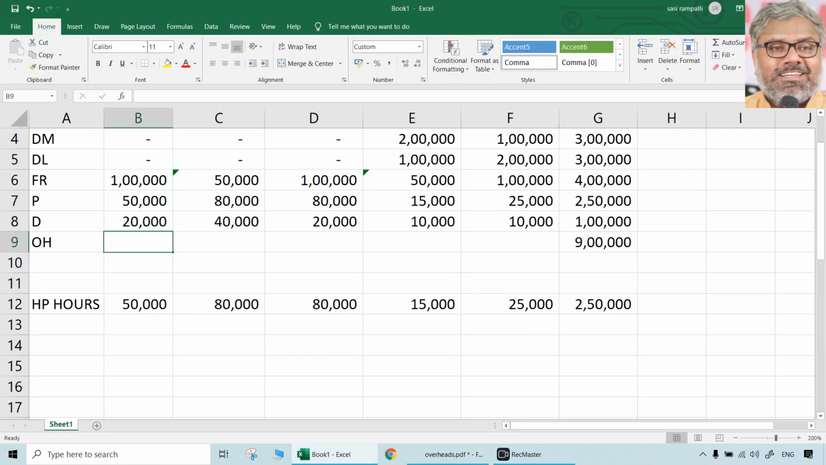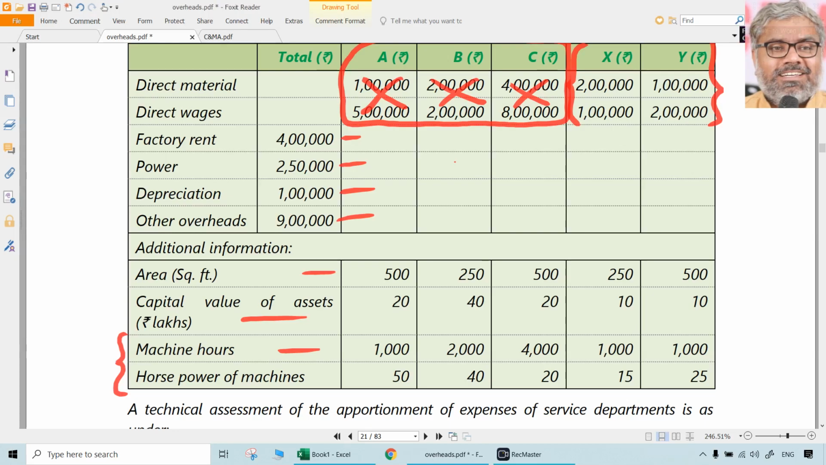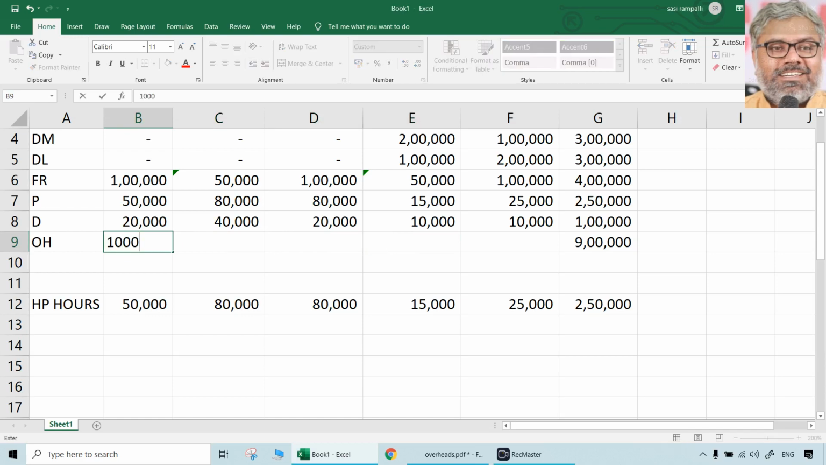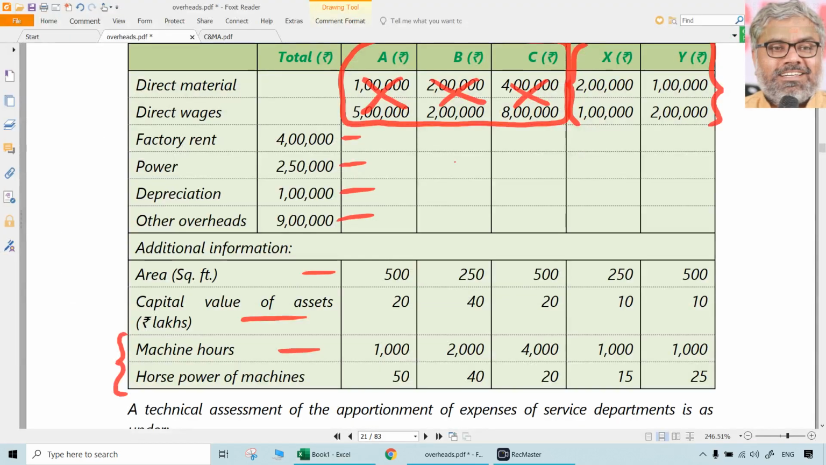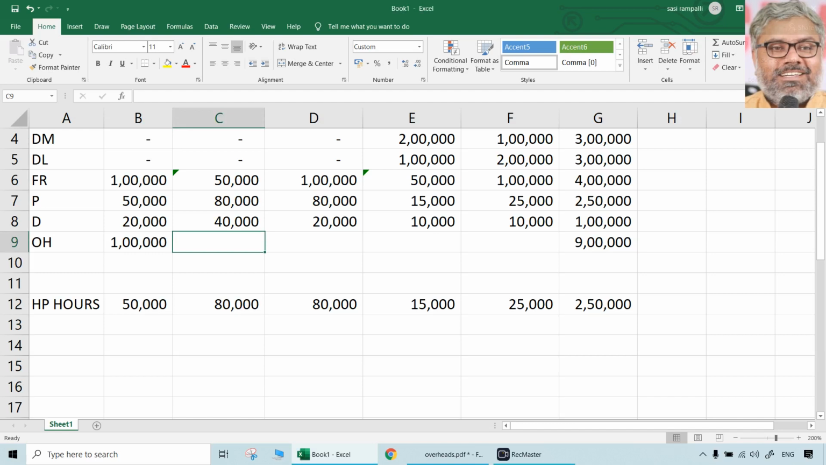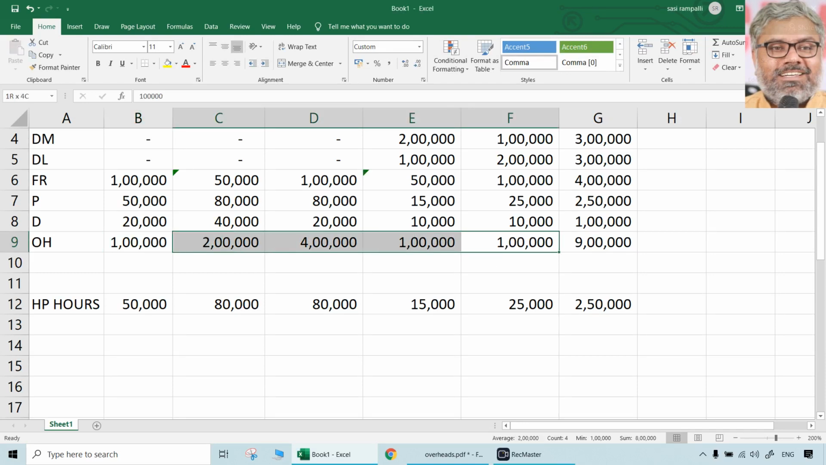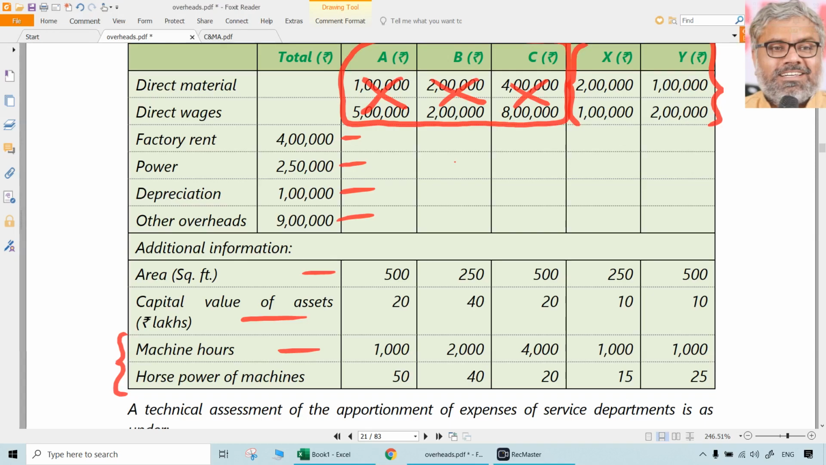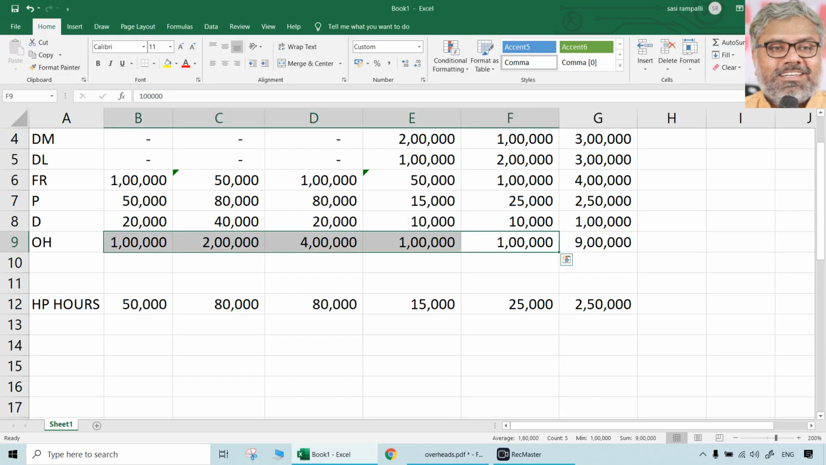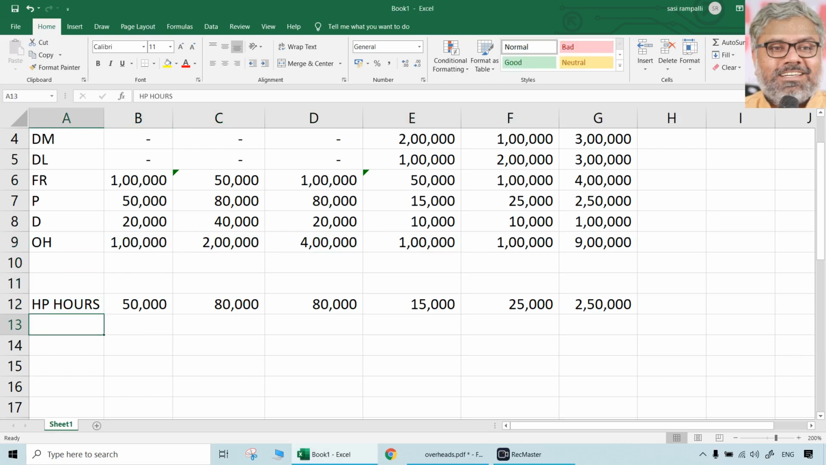Then we have other overheads 9 lakhs. What is a better basis to apportion? Maybe we can use machine hours as a basis. 1:2:4:1:1. So 3 plus 4, 7. 7 plus 1, 2 means 9. 9 is matching there. So definitely here also it is easy. 1 lakh, 2 lakhs, 4 lakhs, 1 lakh, 1 lakh. Total 9 lakhs. So other overheads are apportioned on the basis of only machine hours, whereas power is apportioned on the basis of machine hours multiplied with horsepowers of the machines.